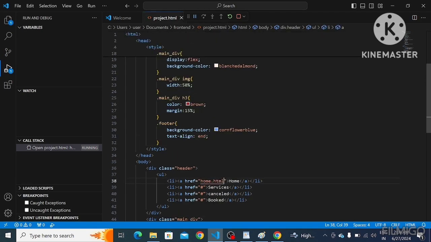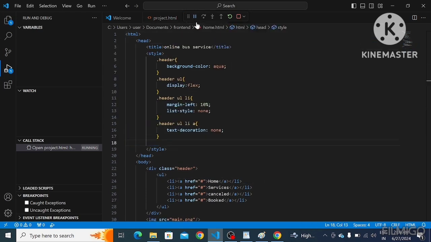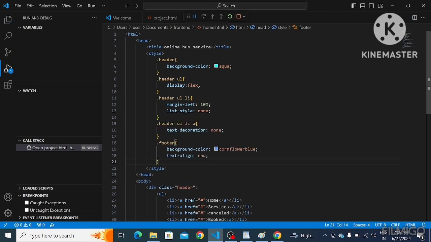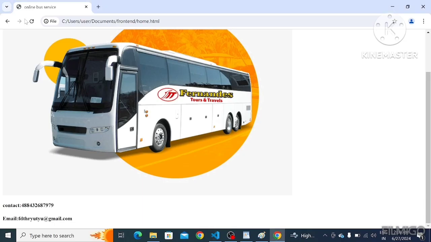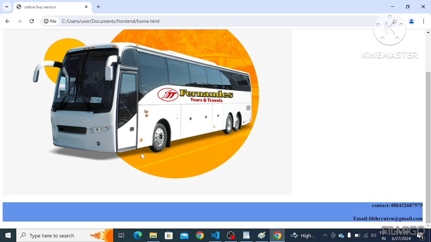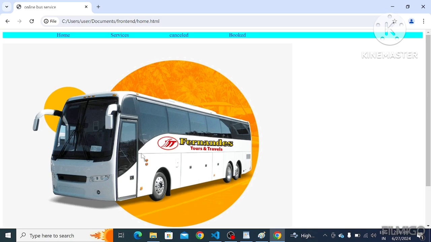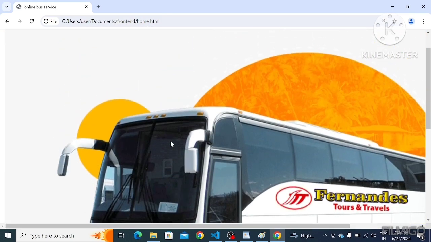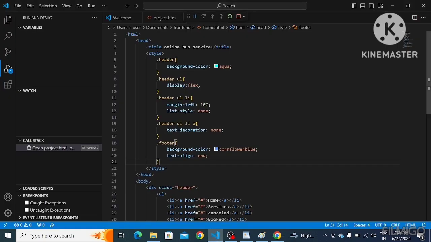That's why it wasn't applied. Now I'm going to add CSS properties to this footer. See, we got it, right? In a similar way,